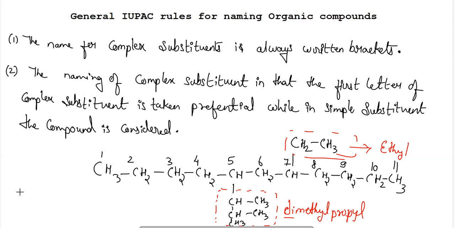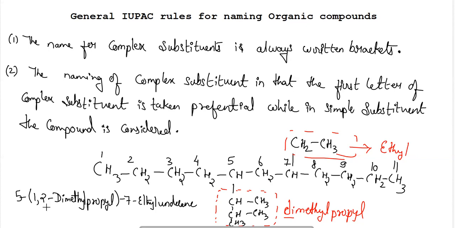The name of the compound will be 5-(1,2-dimethylpropyl)-7-ethylundecane. This will be the name of the compound.